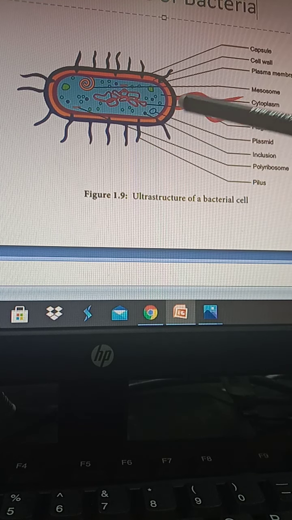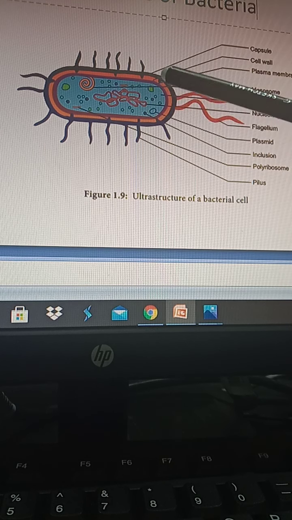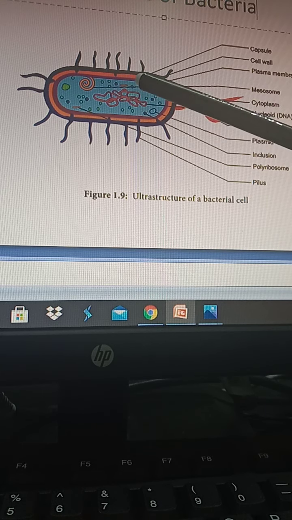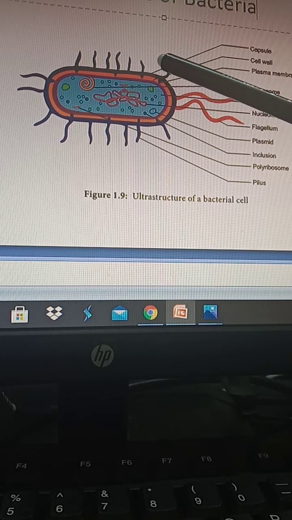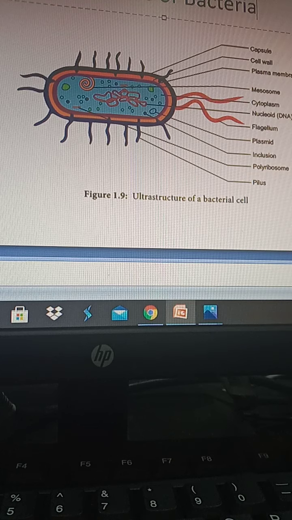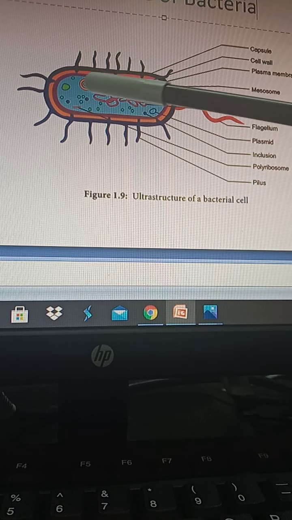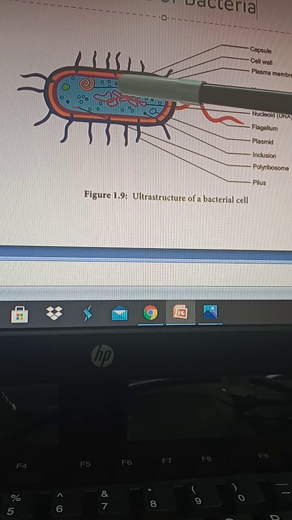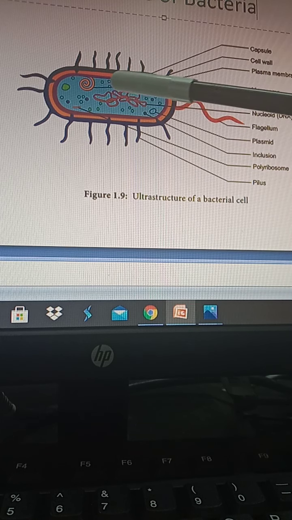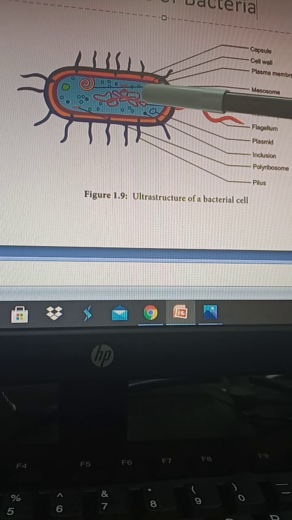Okay, this is the plasma membrane, and whatever the features that are present within the plasma membrane will be categorized under the intracellular structures, and the structures which are present outside this plasma membrane are categorized under the extracellular structures. Coming to the intracellular structures, within the plasma membrane, like in any other cell, it has a cytoplasm. The cytoplasm contains various biomolecules, and these biomolecules include all the metabolites necessary for the cellular metabolism.